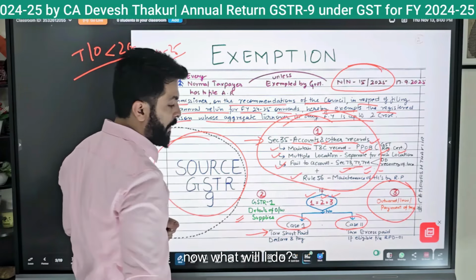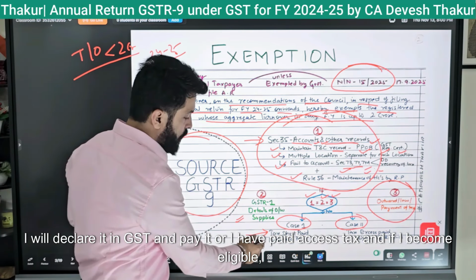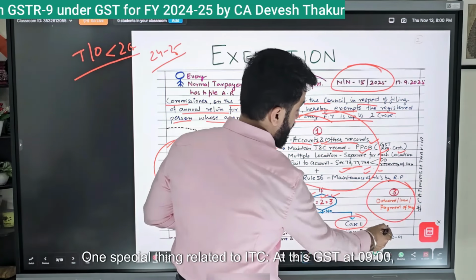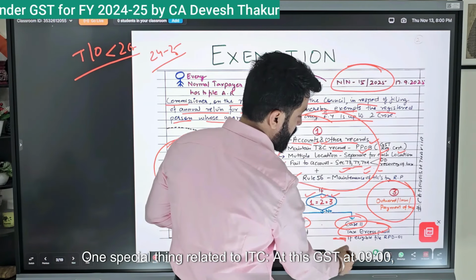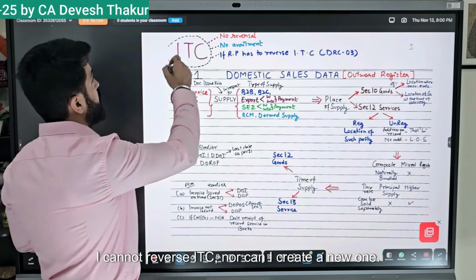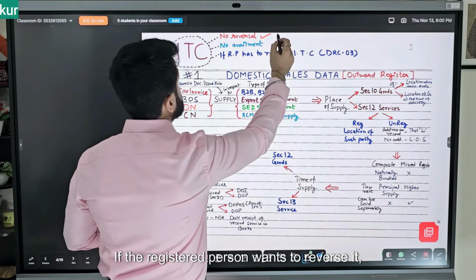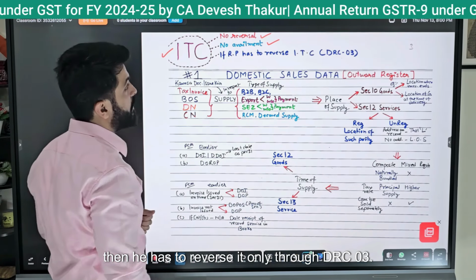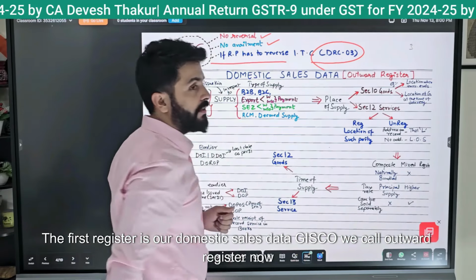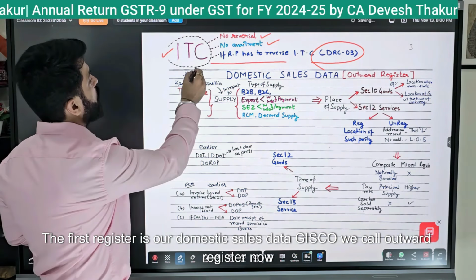Now what will I do? I will declare it in GSTR-9 and pay it, or if I have paid excess tax and I become eligible, I can also file a refund. One special thing related to ITC: in GSTR-9, I cannot reverse ITC nor can I create a new one. If the registered person wants to reverse it, then he has to reverse it only through DRC-03. The first register is our domestic sales data, which we call the outward register.